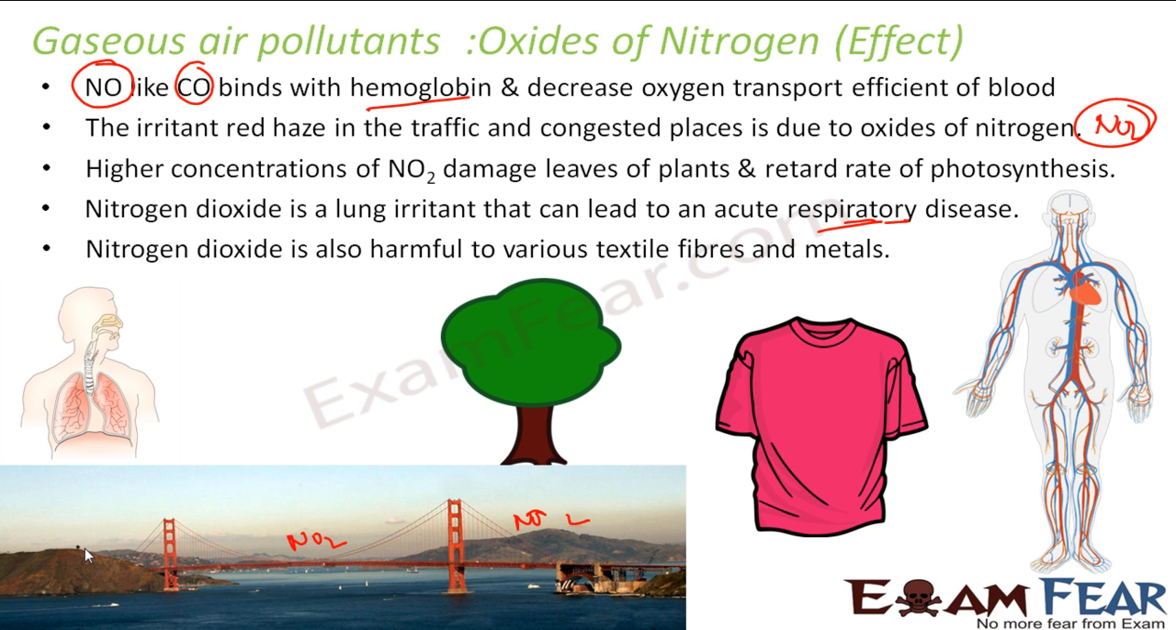It can also decolorize textile fibers. It's harmful to textiles, fibers, and metals also. So you see the harmful effects of oxides of nitrogen. The first, the critical one, is that it combines with hemoglobin and decreases the transport efficiency of blood. The next is it can cause redness in the eye. It can cover the whole city with red dust. Right? It can retard the growth of trees. It can impact your respiratory system, and it also impacts the textiles and metals.